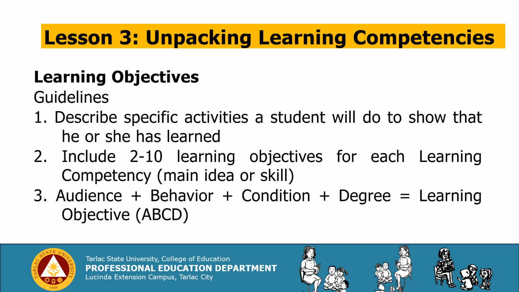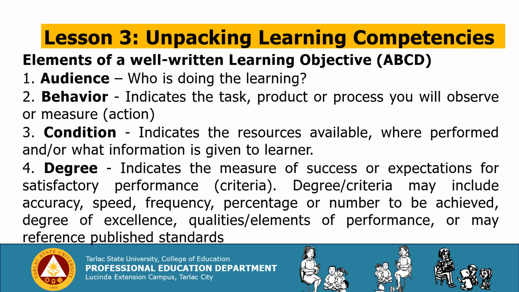Here are the guidelines in making learning objectives. Number 1, describe specific activities a student will do to show that he or she has learned. Number 2, include 2 to 10 learning objectives for each learning competency, the main idea or skill. Audience plus behavior plus condition plus degree equals learning objective, ABCD. So these are the elements of a well-written learning objective, or the ABCD.